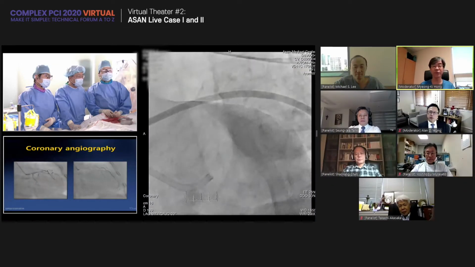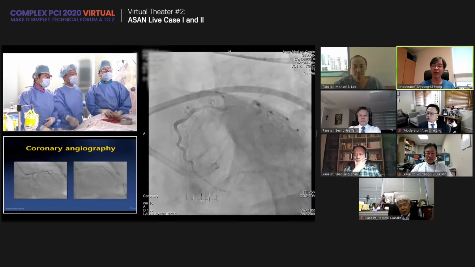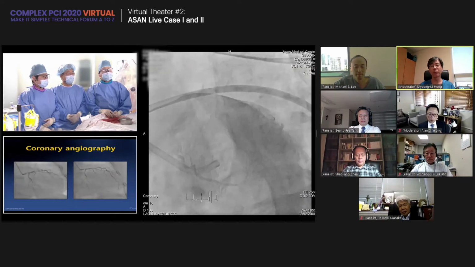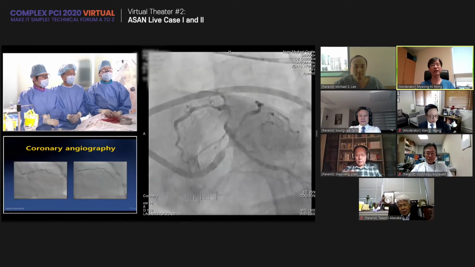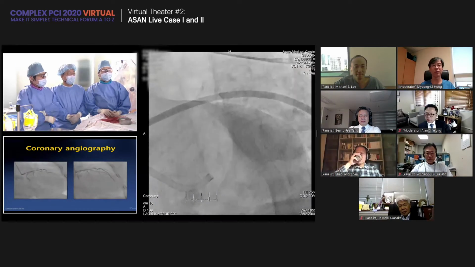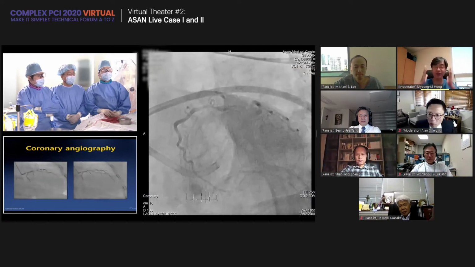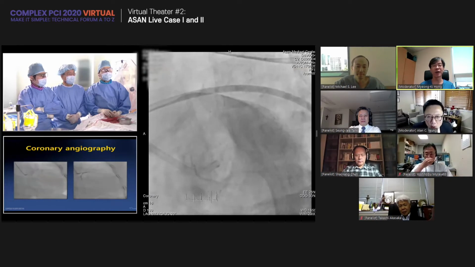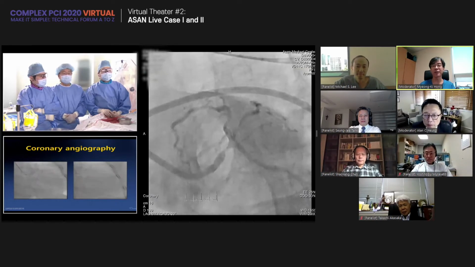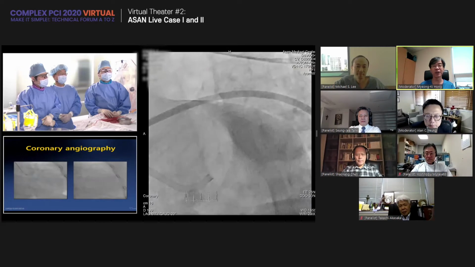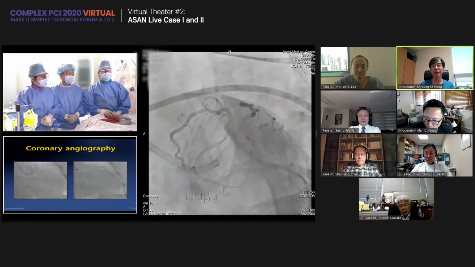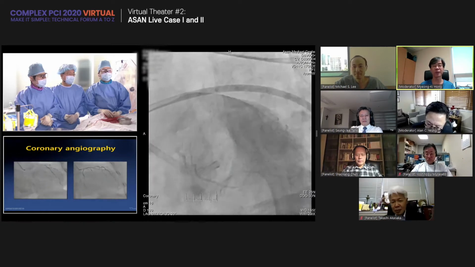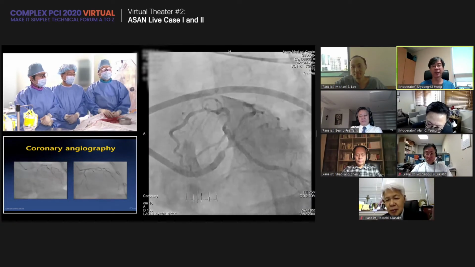If we do this, I think the left main size is more than 4 or 4.5, and the vessel size is about 5. That is my estimation. The second is the disease status at the ostium of the intermediate branch and the ostium of the circumflex. And we have to confirm the status of the disease by IVUS.